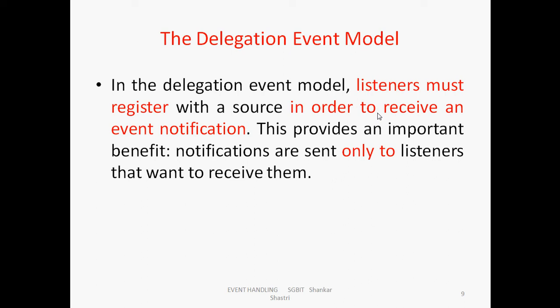But which source has to register with the particular listeners? That is our part. Means we have to register a particular source with particular listeners, and one source can register to a number of listeners. So that's why the listeners must register with a source in order to receive an event notification.